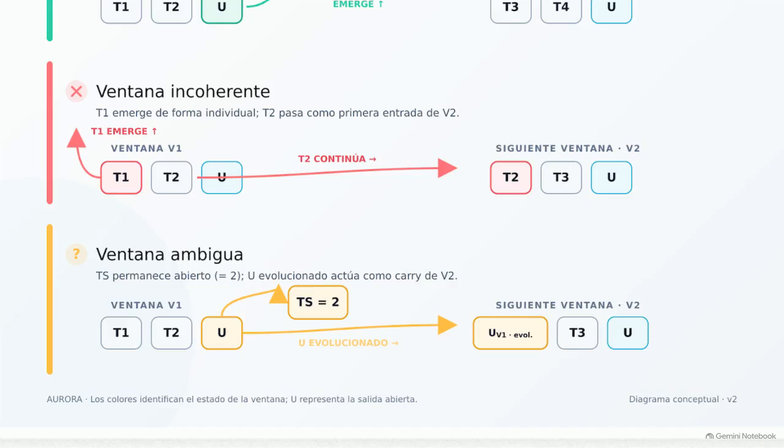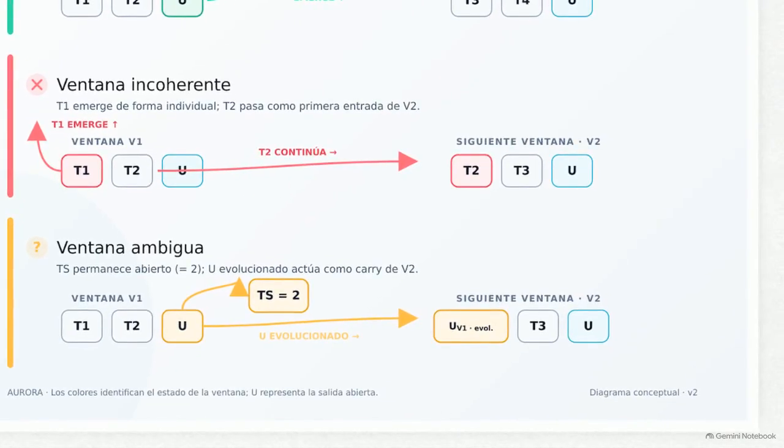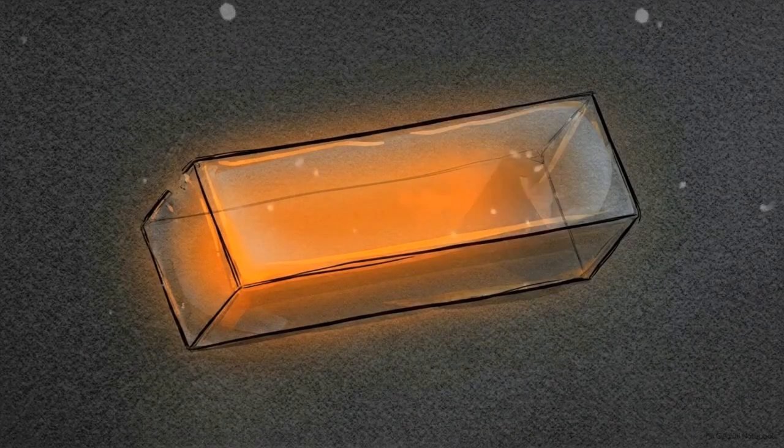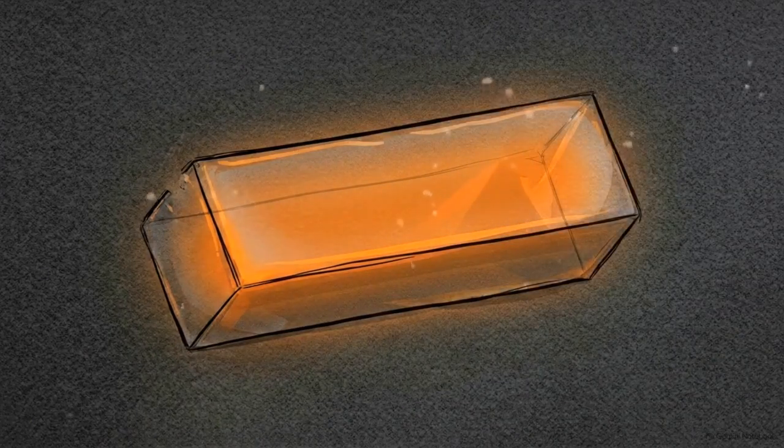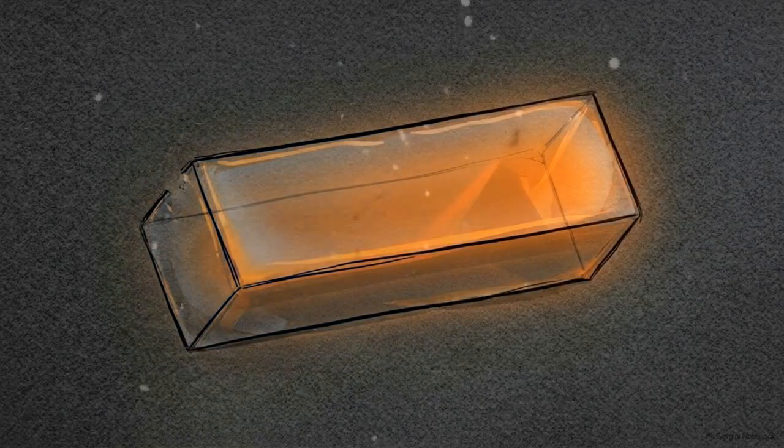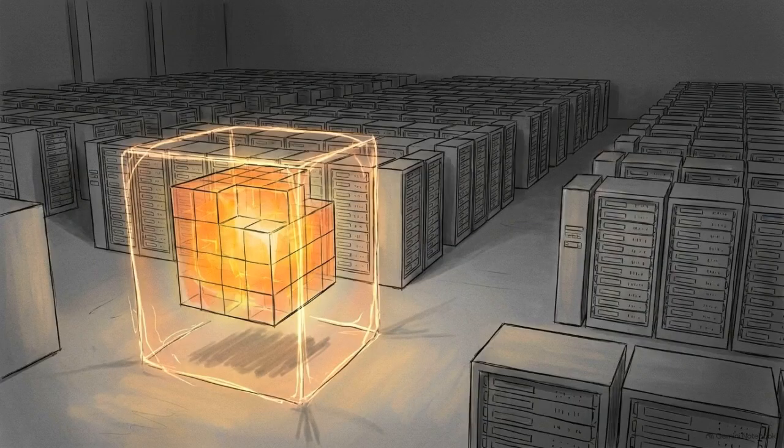The final routing state is the ambiguous window, shown in yellow. The output remains open, retaining its value of 2. Extracting structural data without enough context to close the relationship, the partially evolved tensor shifts horizontally, acting as a mathematical carry for the next window. This carry retains the structural data from the previous relationship, allowing it to test its configuration against new information found downstream. The ambiguous state provides Aurora with an operational memory. Rather than forcing an immediate calculation, the network can wait for context to resolve the relationship.